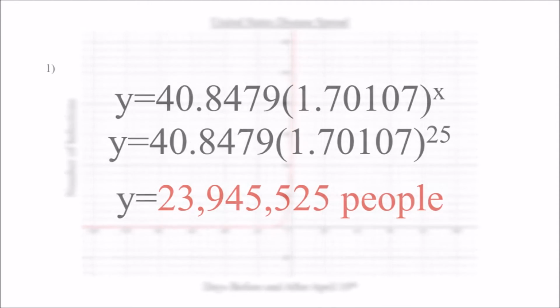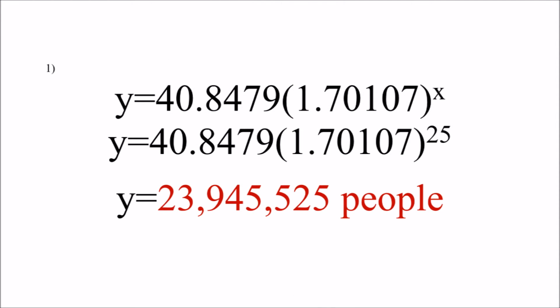To calculate the number of infections expected to be in the United States by May 5th, I first found out how many days after April 10th is May 5th. I discovered it to be exactly 25 days. Using this equation, I substituted 25 for x and solved for y. I discovered that by May 5th, 23,945,525 people are expected to be infected.